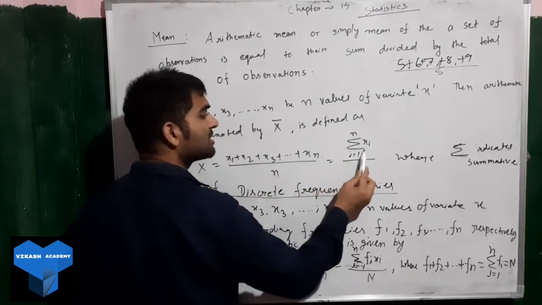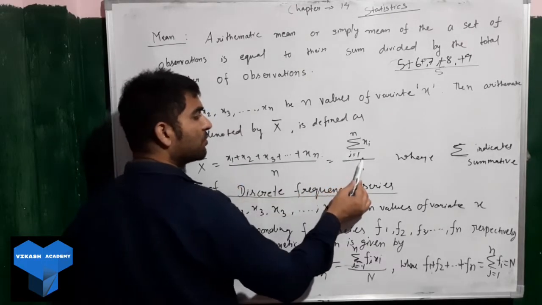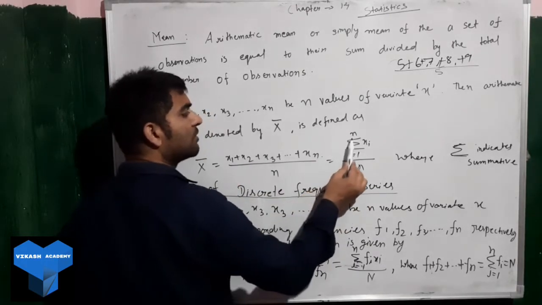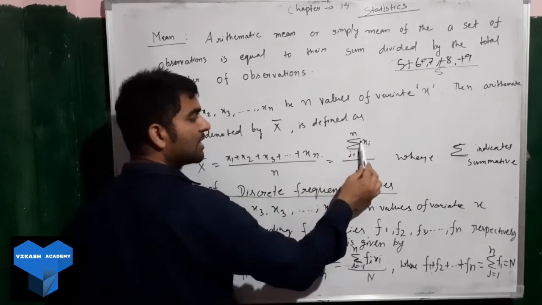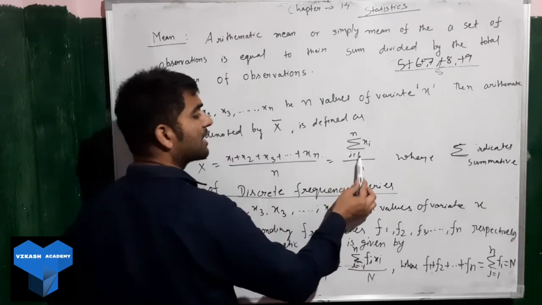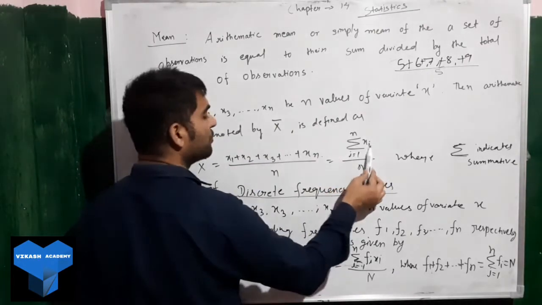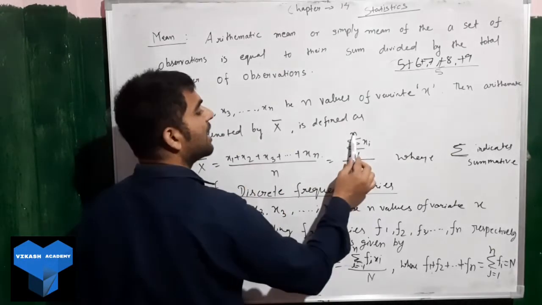This sum you can also write with the help of summation. This sign is known as the summation. You will write i equal to 1 as the first one, and the last one is n, so you write till n. Then here you will put xi. Clear? When you put i equal to 1, you will get the first one, and when you put i equal to 2, you will get the second one, till the last one.